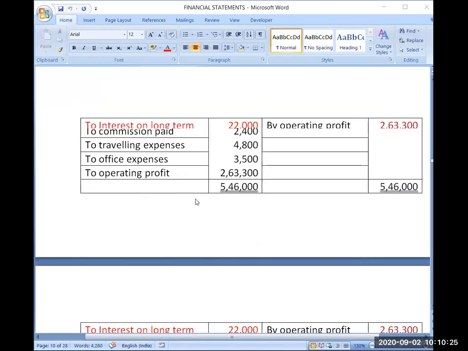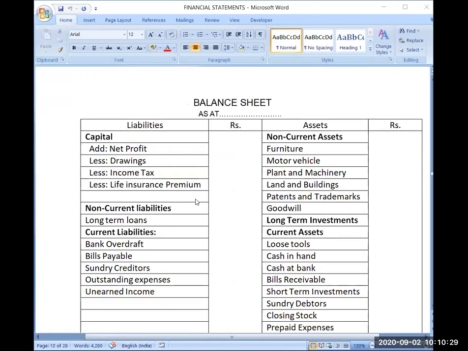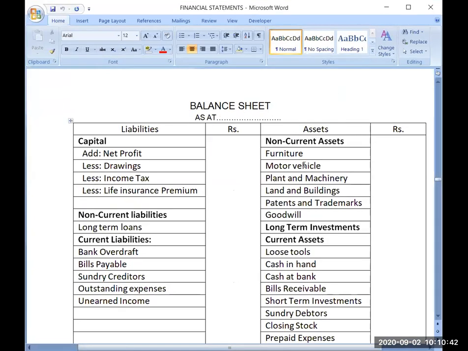Okay, now see, we were discussing drawings. So drawings, we were discussing which type of account it is. Most of you have answered it correctly that it is a personal account. But some of you were confused. So whenever you think over the meaning of the account, you will come to know what type of account it is. See, drawings are the amounts withdrawn by the proprietor for his personal use.